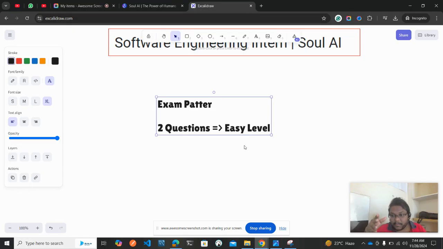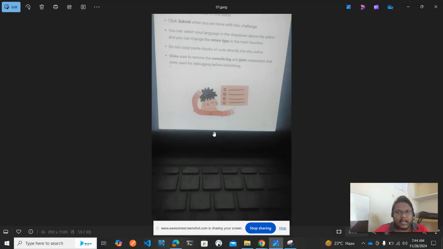Don't skip, it's very crucial and important. Now these are the coding round solutions. Let me go to this image, and here you go.